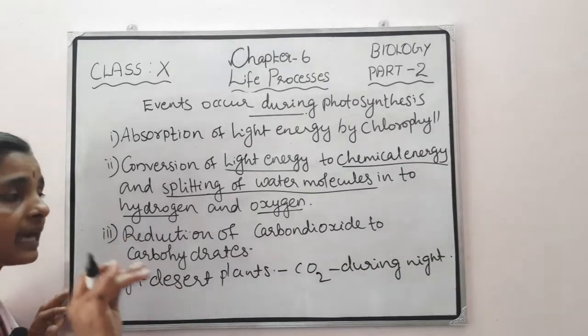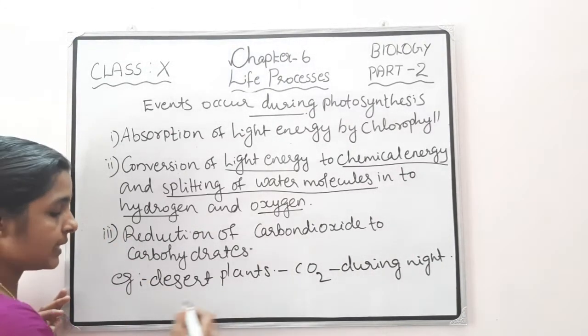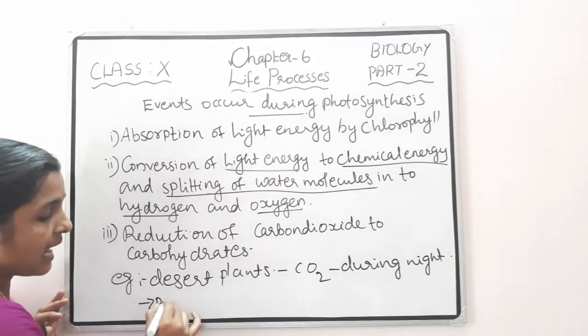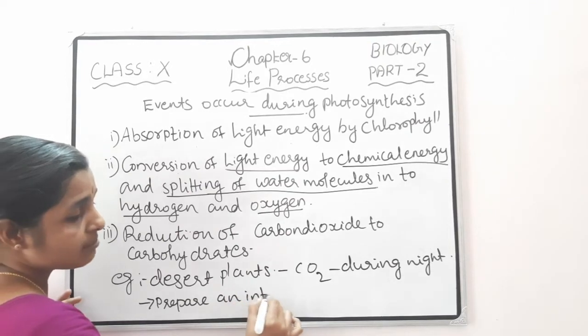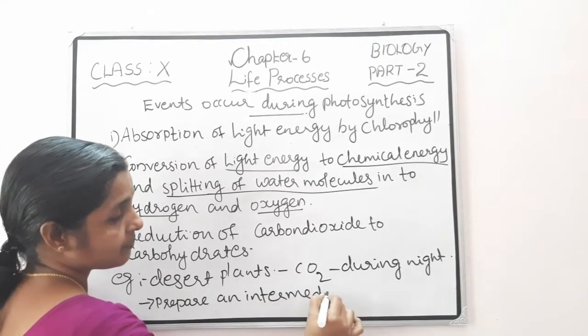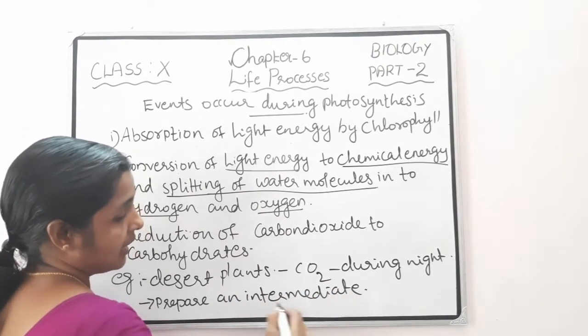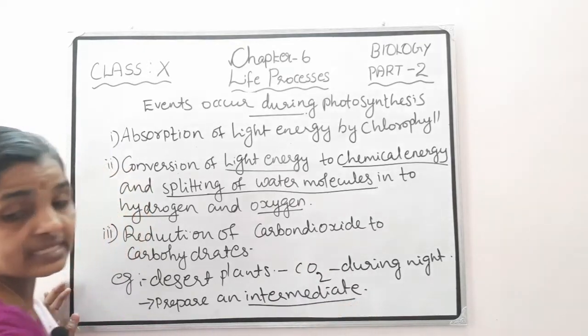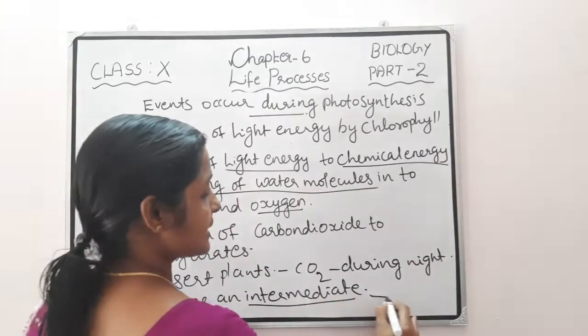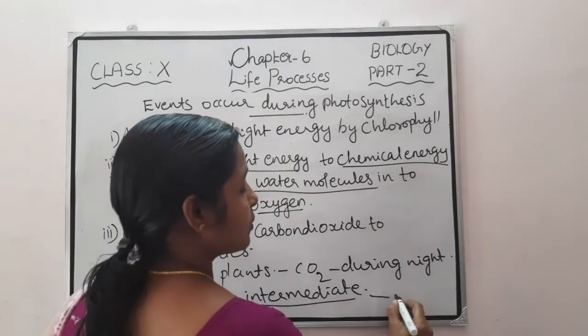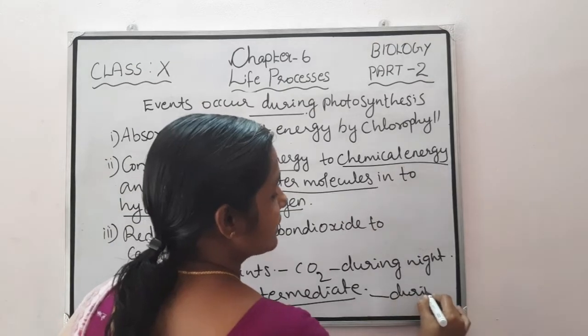At that time they take this carbon dioxide and prepare an intermediate, and this intermediate is acted upon by the energy absorbed by the chlorophyll during the daytime.